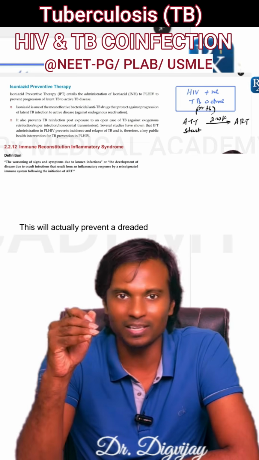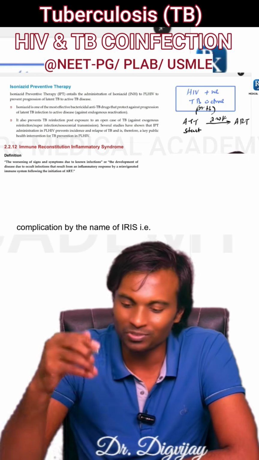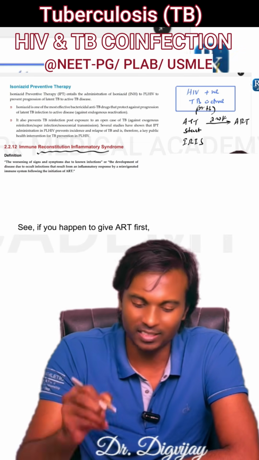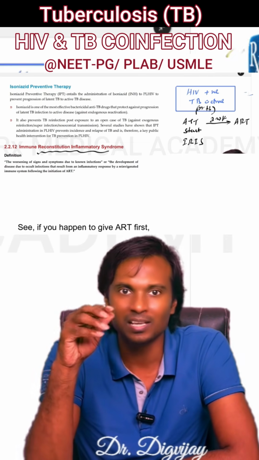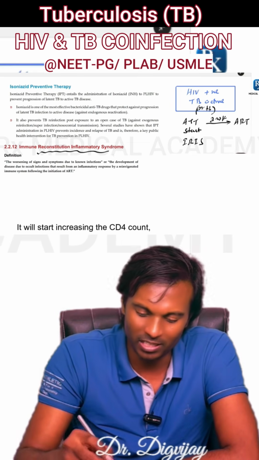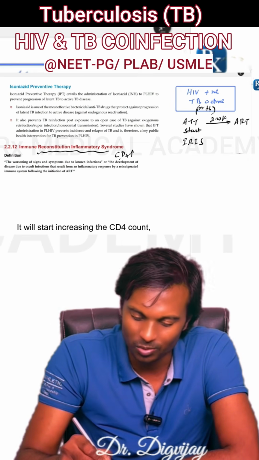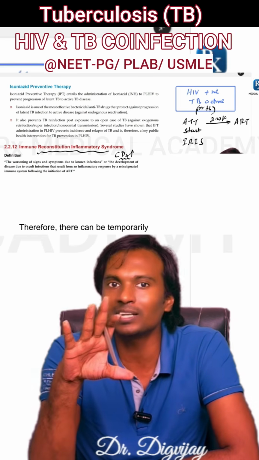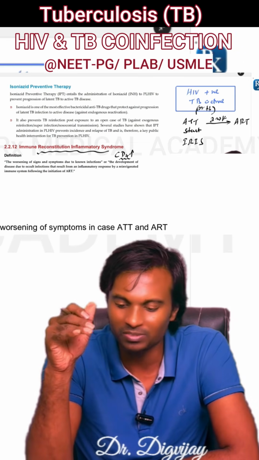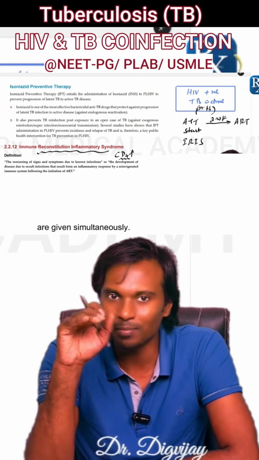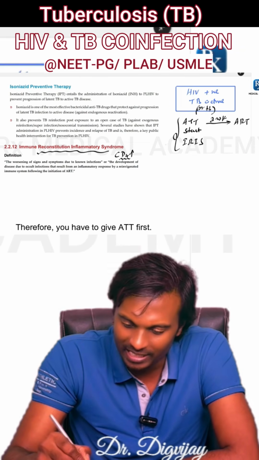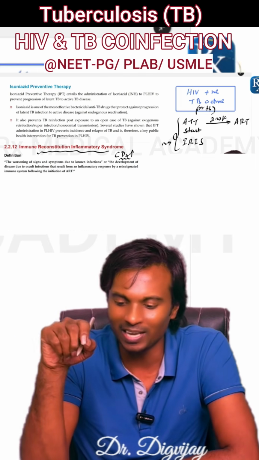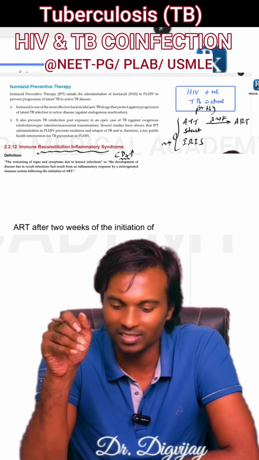This will actually prevent a dreaded complication by the name of IRIS, that is immune reconstitution inflammatory syndrome. See, if you happen to give ART first, it will reconstitute the immune system. It will start increasing the CD4 count, and if bacterial load is high, immune response will increase. Therefore, there can be temporary worsening of symptoms in case ATT and ART are given simultaneously. Therefore, you have to give ATT first to decrease the bacterial load. Later on you can introduce the ART after 2 weeks of the initiation of ATT.